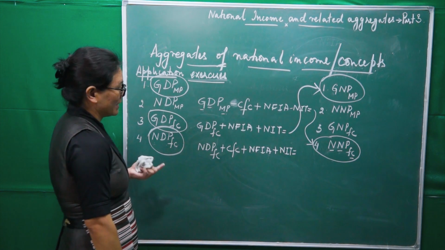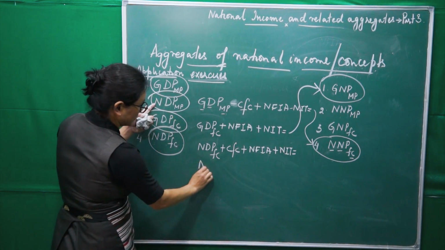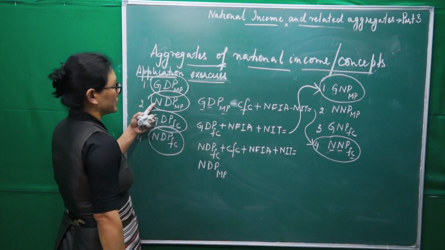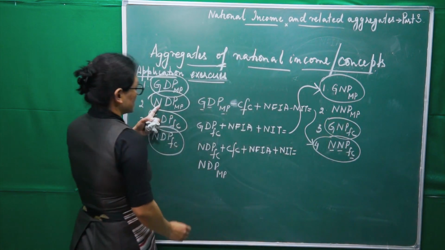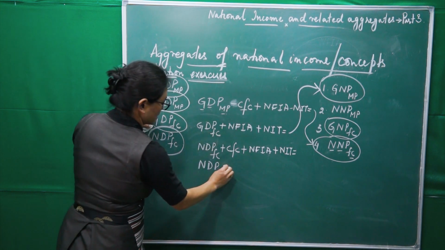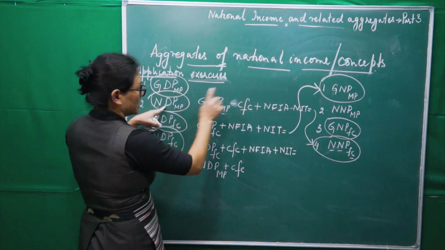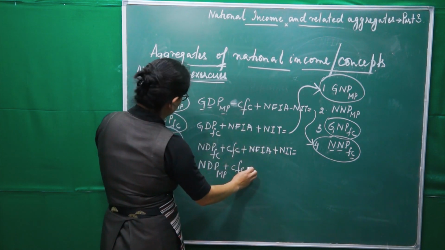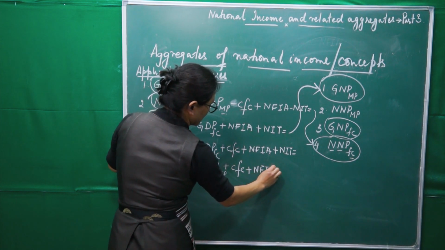And the final one, last one. Okay, we go for NDP at market price here. You choose any from this one. So we go for this concept. So again, net to gross, plus CFC; domestic into national, we have plus NFIA, right?